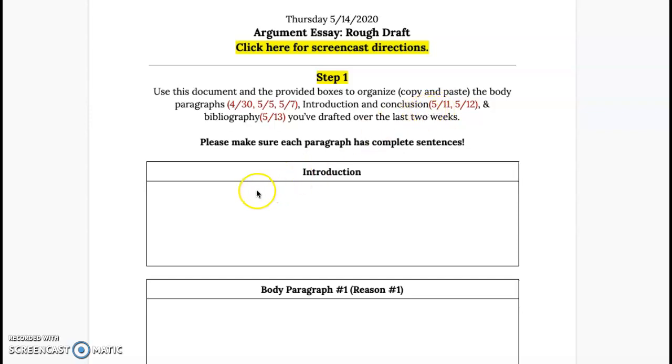You're going to copy and paste over all your sentences. Make sure you get them in the right order. Paste them into the introduction box.